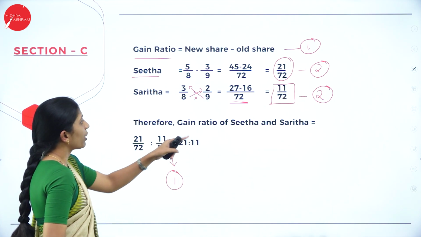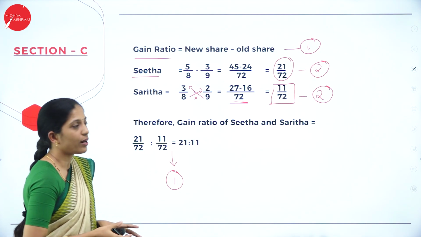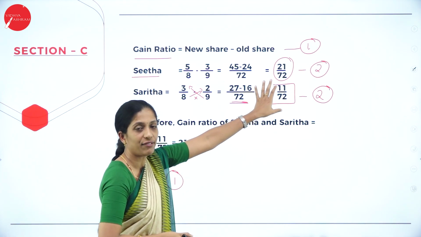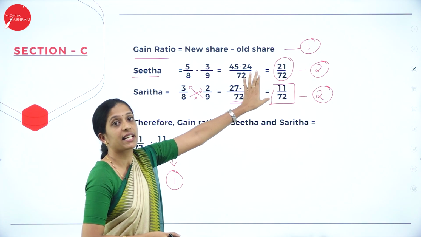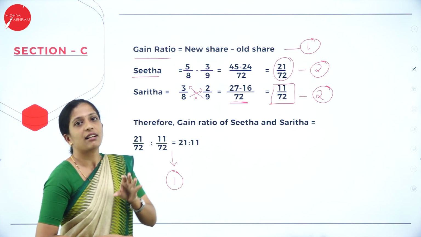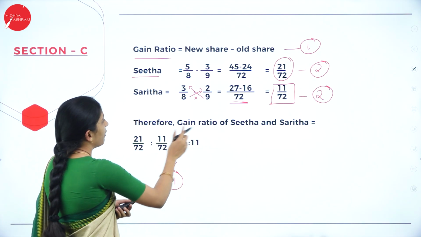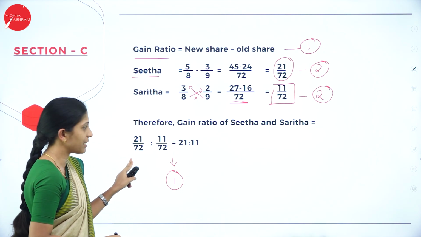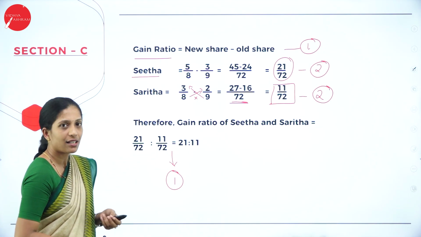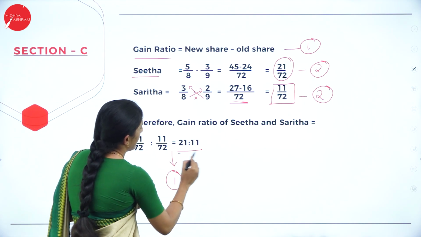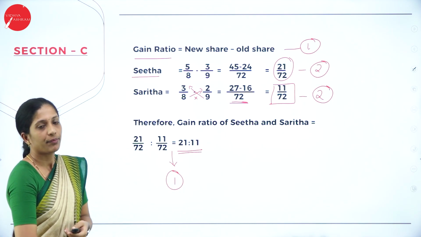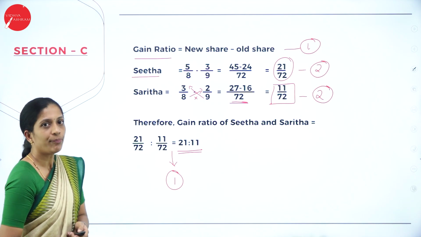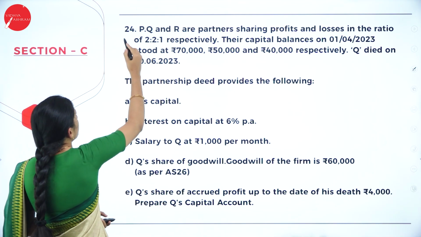Now therefore gain ratio of Sita and Sarita. Don't stop your solution here itself. They have particularly asked it is gain ratio, so you have to write in the form of ratio. So therefore gain ratio of Sita and Sarita is 21 divided by 72 is to 11 divided by 72, which can be written as 21 is to 11. So hope you are clear about this question. Moving on to the next question.